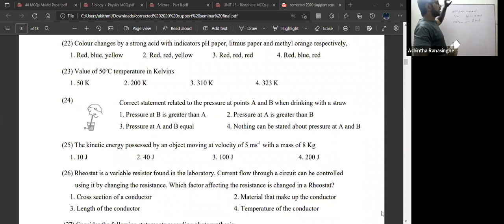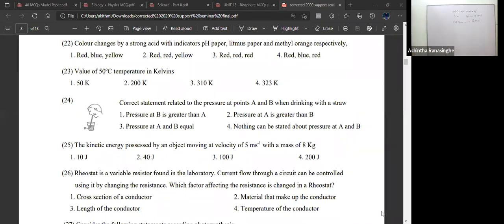If it is given as a weak acid, the pH paper won't show a red color. It will be somewhere around yellow. But in this scenario, the question mentioned a strong acid. So the answer for the pH paper is red. If it is given as a weak acid, that is yellow.